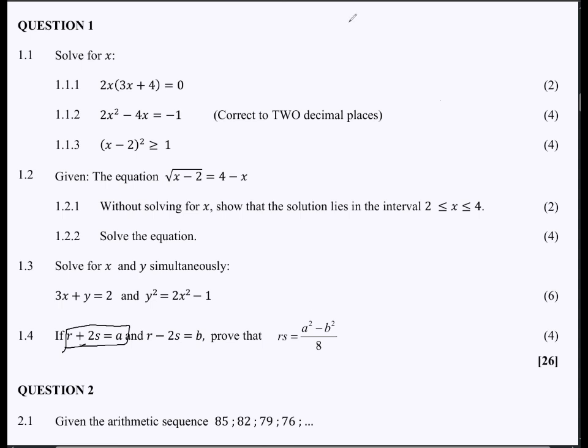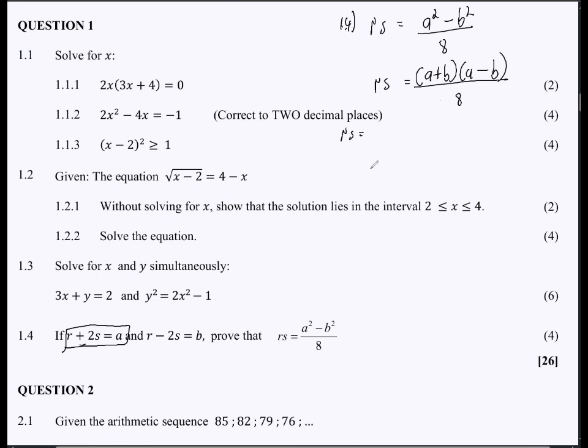You're just going to say, I already have my expression for A, and I have my expression for B here. So for 1.4, I have RS is equal to A squared minus B squared over 8, right? Looking at this, you can see this is a difference of 2 squares, because it's A squared, B squared, with a minus in between. So we know this can be written as A plus B, and then A minus B, over 8. So that's your RS right there.